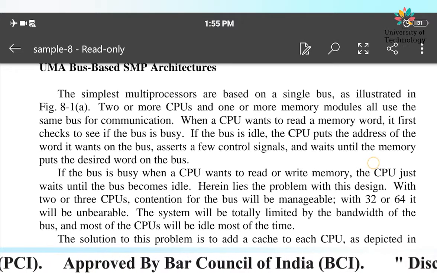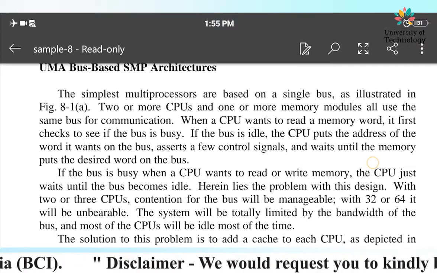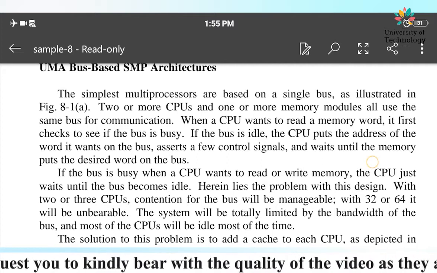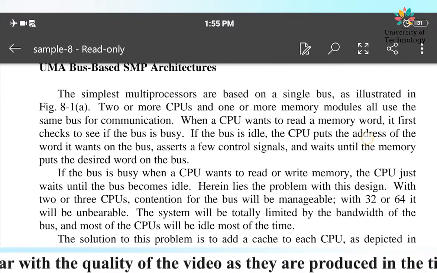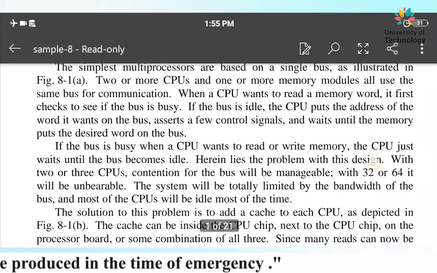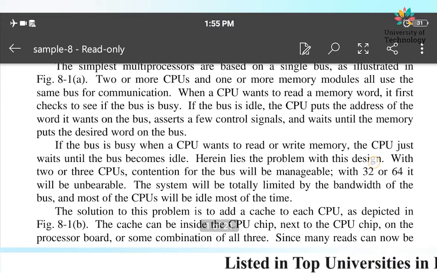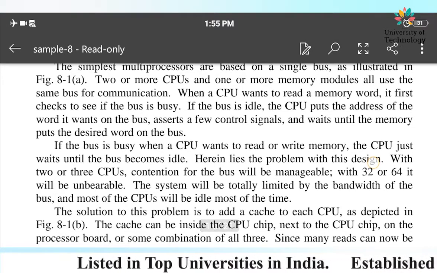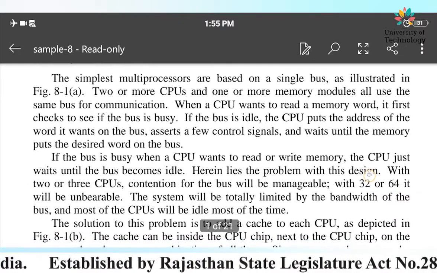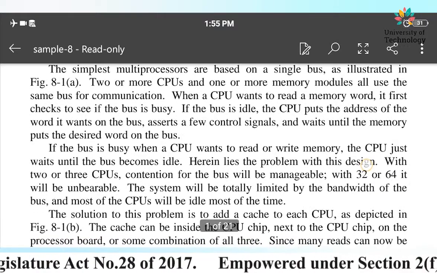What did we see? The two CPUs are connected with a bus system and one memory system is also connected with a single bus system. So we saw that two or more CPUs and our memory modules use the same bus for communication. Now when the CPUs are using the same bus for communication, there are two possibilities. What are those two possibilities? Our two CPUs and the memory, what are they using to communicate with each other? They are using a single bus system in our figure.